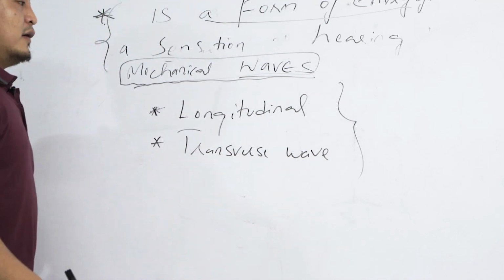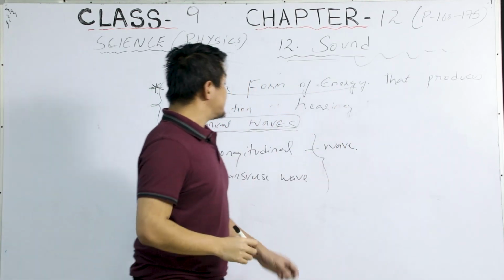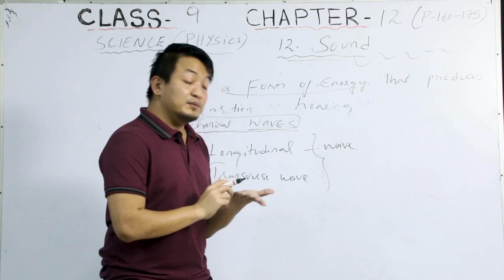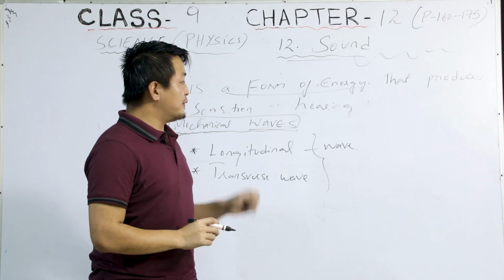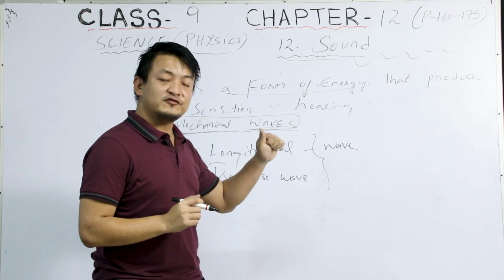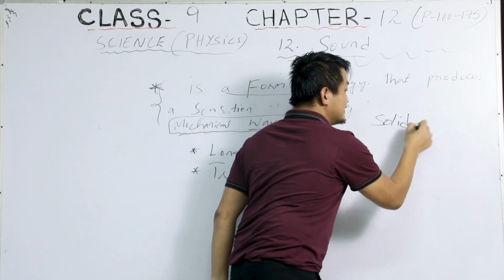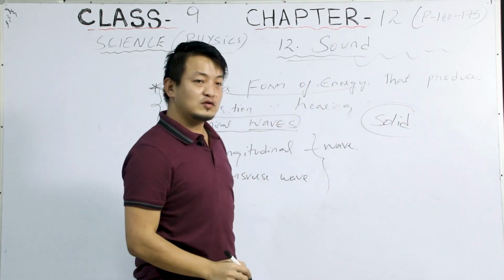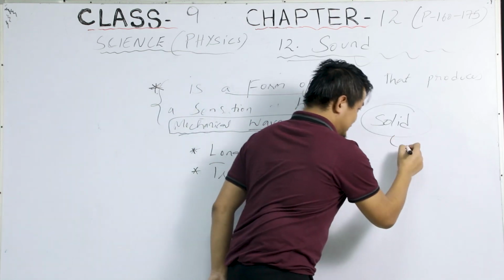Clear? So, longitudinal wave. Just now I've said that the medium can be a solid, liquid, gas, or air, right? But which one will be fastest? Sound will travel fastest in solid, okay. But which one is the most common one? The most common one is air.